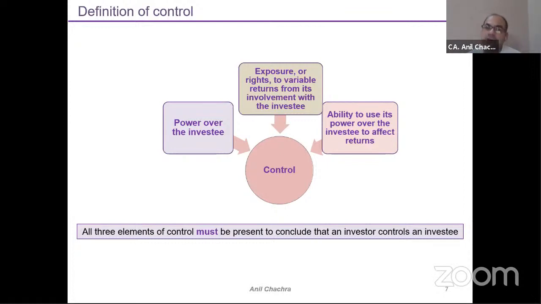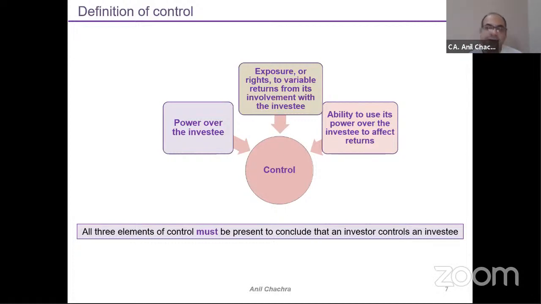What is the meaning of control? Because as and when I have control of your company, I will apply the consolidation. The standard doesn't say that I have more than 51% holding. The standard says that as and when I have control of your company, I will apply the consolidation. So that's the difference between IGAAP versus Ind AS or IFRS. Now let's discuss this control definition.